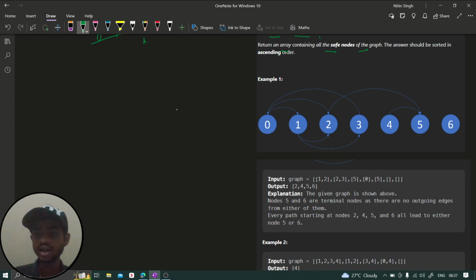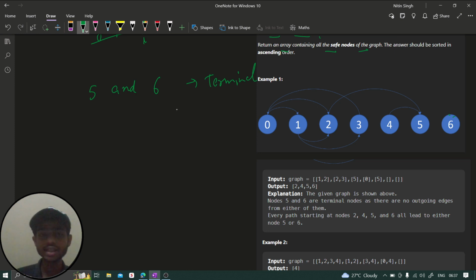So you can see 5 and 6 have no adjacent nodes. It's wrong to say adjacent, but there is no path starting from that particular node, right? So you can see for 6 there is no path existing, and for 5 also no path existing. So we can say 5 and 6 are nothing but terminal nodes, right? Fine. And what are the safe nodes? Now let's find the safe nodes.